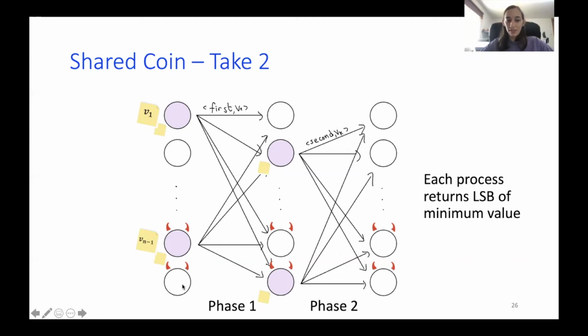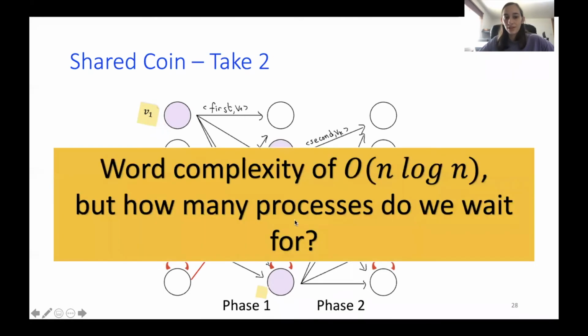And of course, we have this Byzantine process down here, which wasn't elected to the committee. And we don't want him to make honest processes speak if they don't need to. This is not a problem, because if he sends messages to all processes, any correct process would know not to listen to him, as he does not carry a proof of his election. So this is take two.